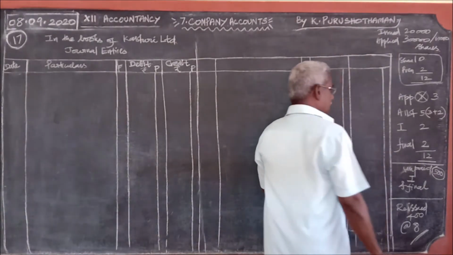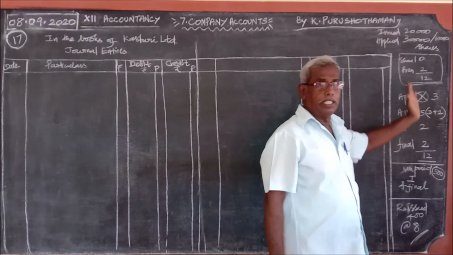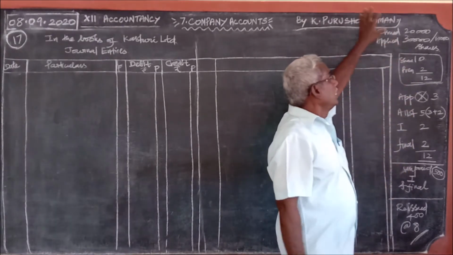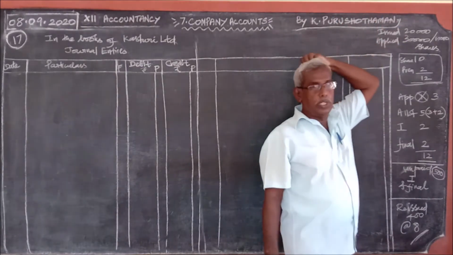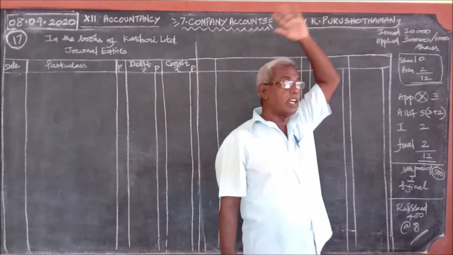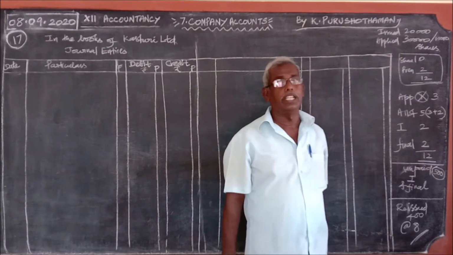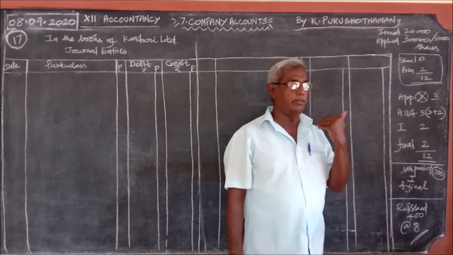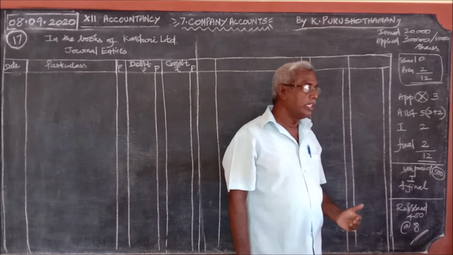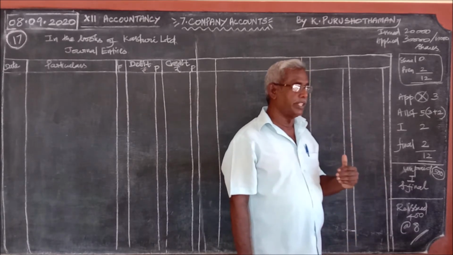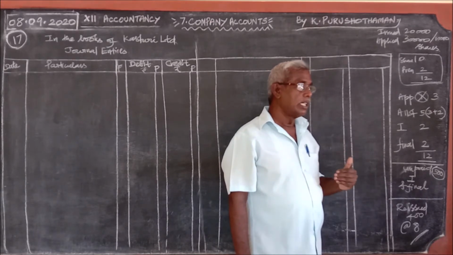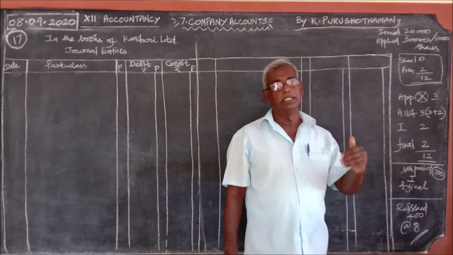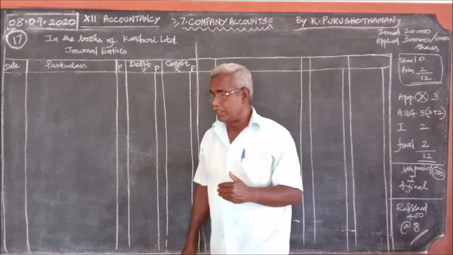This is the summary of the problem given in the question. I repeat once again: a company issued 20,000 shares only, but the public applied for 30,000 shares. So what happened to the 10,000 excess application money? It was not refunded, but was adjusted with allotment.